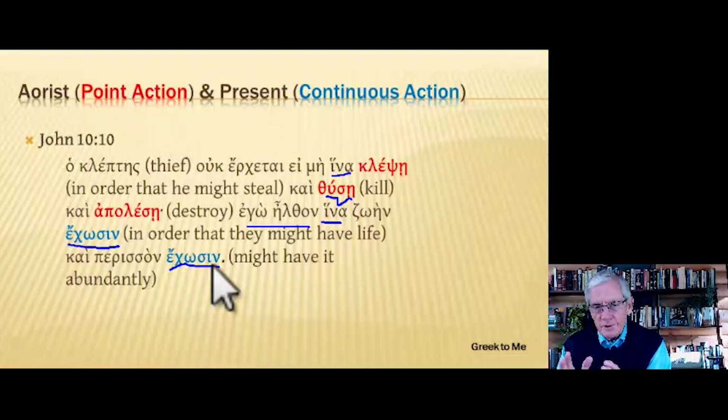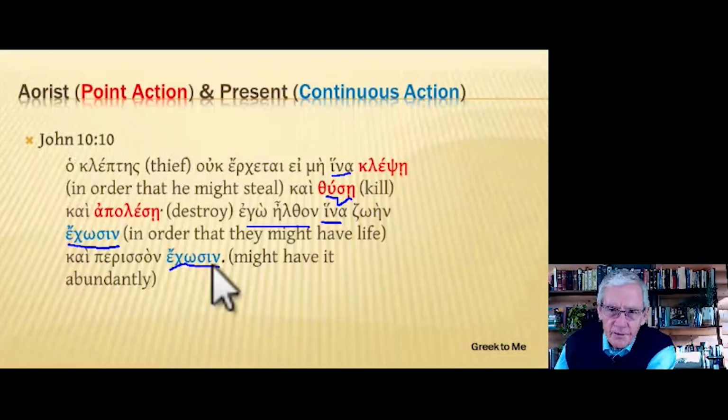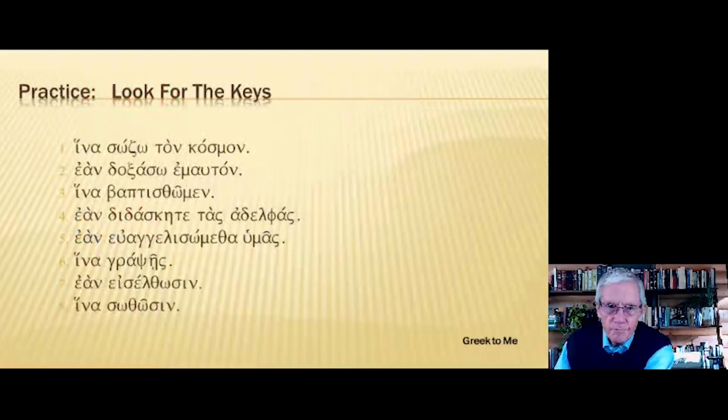So here we have a contrast between the thief and Jesus as the good shepherd. The thief comes, point action, for these three purposes: steal, kill, destroy, point action. While the coming of Jesus means the giving and having of eternal life on a continual basis. All right, now it's time for practice. I'll hit my pause button, and you do your work, and we'll come back and compare notes.